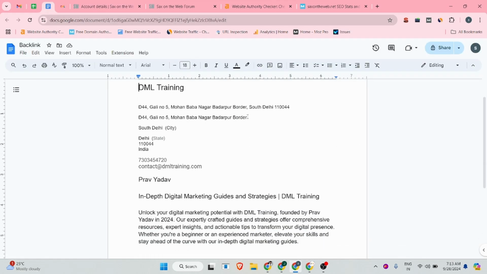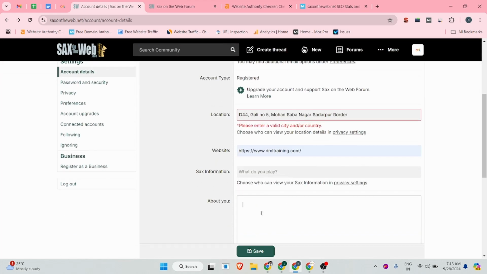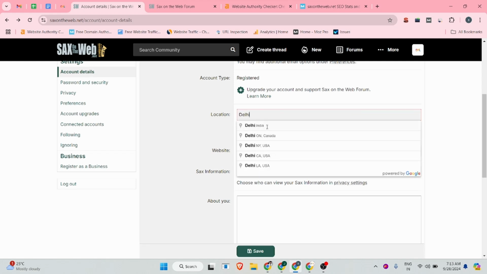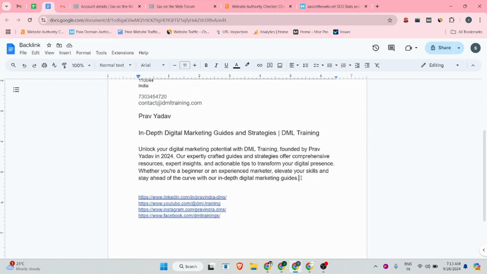Company location is very important because this is an app where you provide correct information about your company, like your business name, business address, and business number. So whenever you are creating your profile or anything related to your business, make sure you provide correct information about your company. Okay, so please enter a valid city. There you can add only the city, so the city is Delhi. After that, in the about section, you can add your company description.